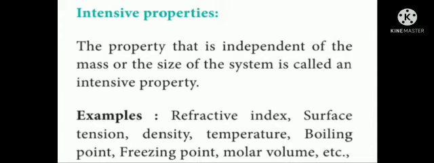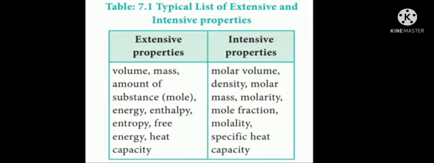Here we are having the typical list of extensive and intensive properties. For extensive properties, we are having volume, mass, amount of substance, that is mole, energy, enthalpy, entropy, free energy, heat capacity.